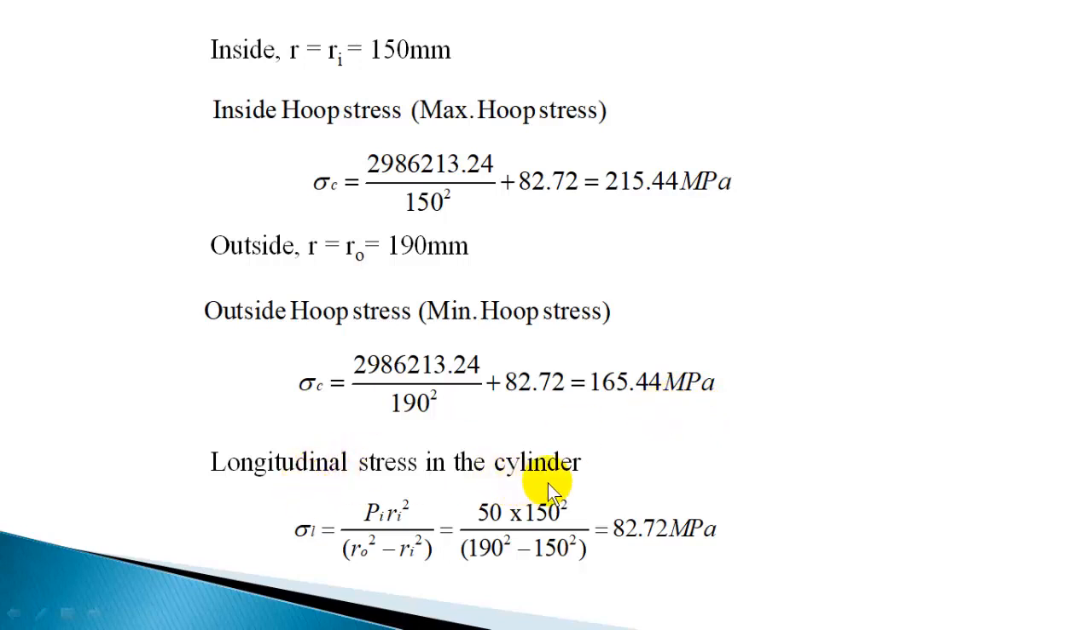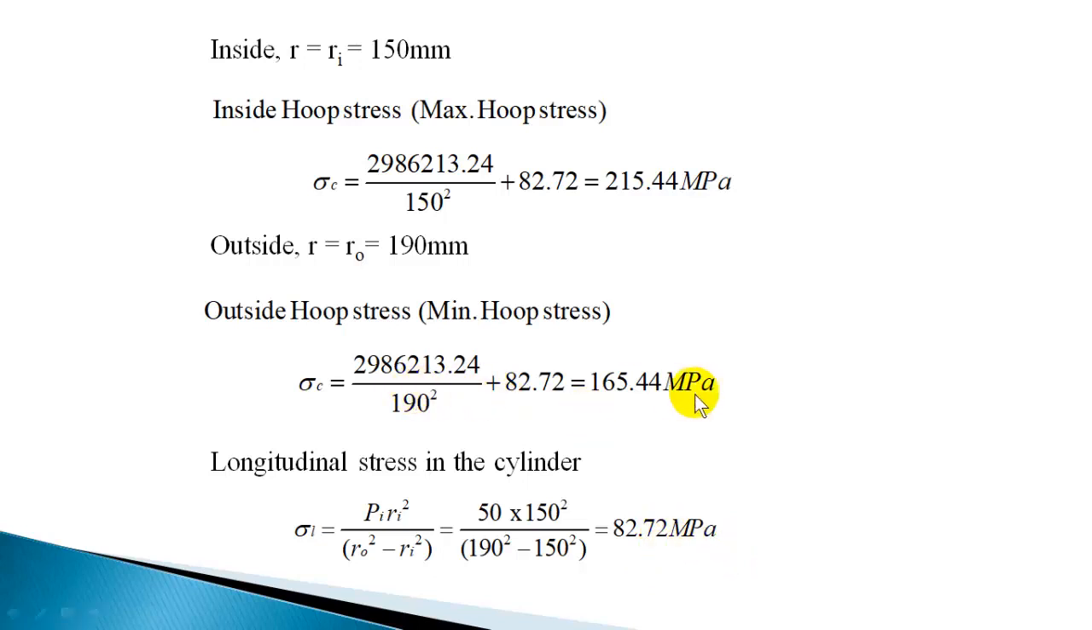Now longitudinal stress in the cylinder walls you can calculate as sigma L is equal to Pi into Ri square. Since the external pressure is 0, that term will vanish. Pi Ri square divided by R0 square minus Ri square. Inside pressure is 50, Ri is inside radius 150, outside radius 190. Substituting that we will get the longitudinal stress as 82.72 megapascal.